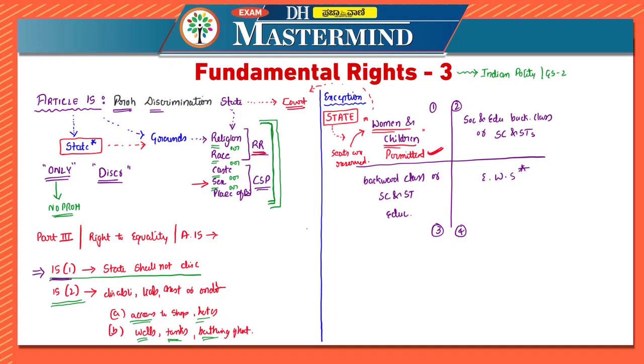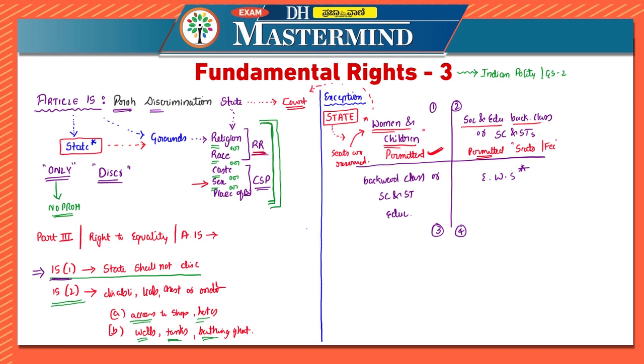In this case also, the state is permitted to make special provisions for the advancement of socially and educationally backward classes of citizens, or for scheduled castes and scheduled tribes. For example, reservation of seats, or fee concession in public educational institutions.